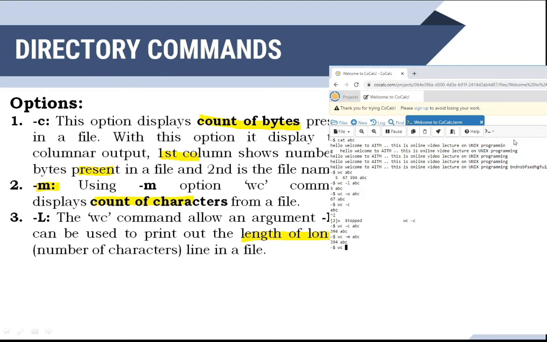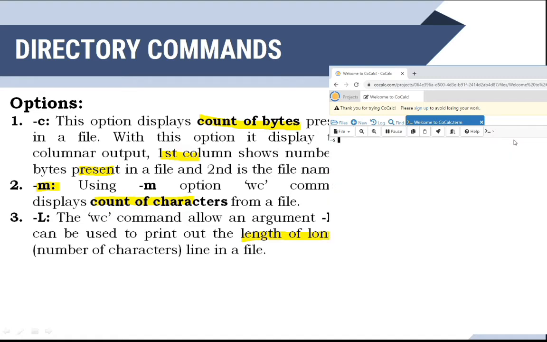Then WC minus capital L and ABC, which is going to display the length of the longest line. Okay, so my longest line, how many characters are there? That will be displayed there. Okay.